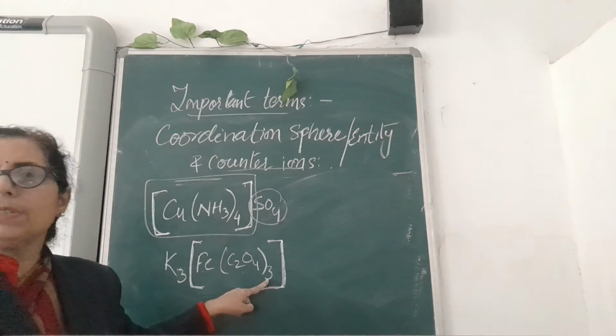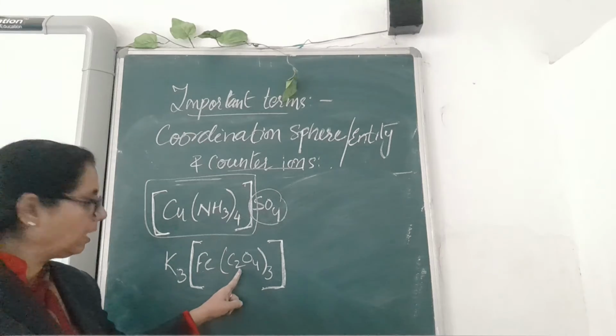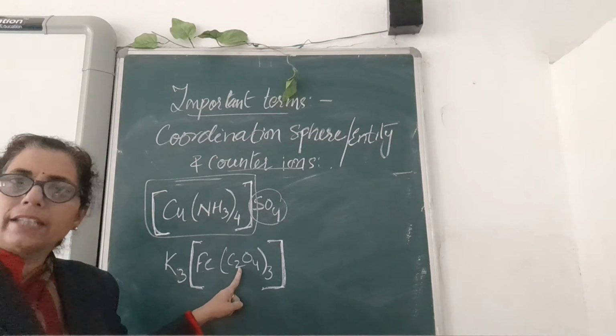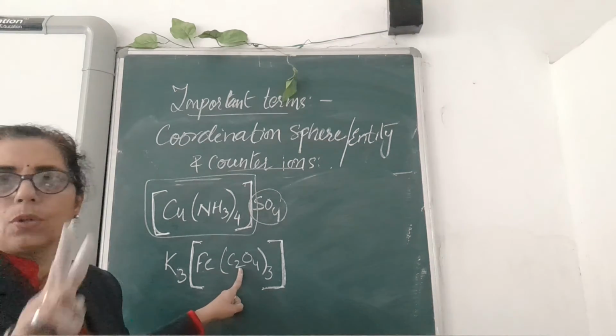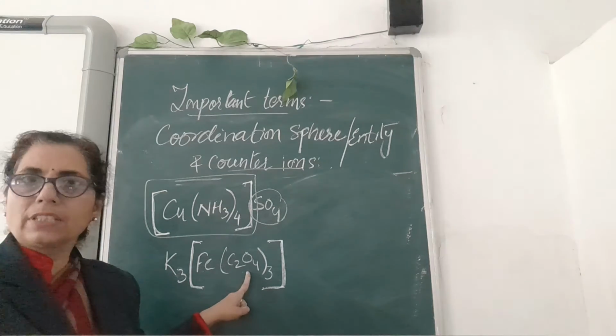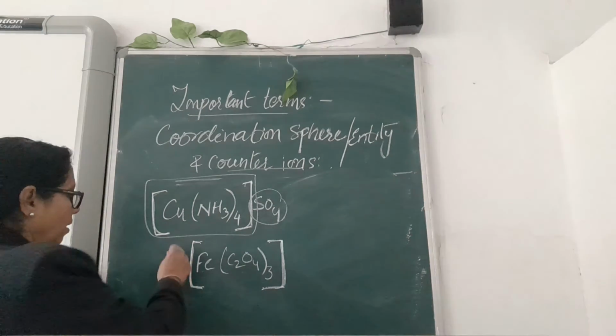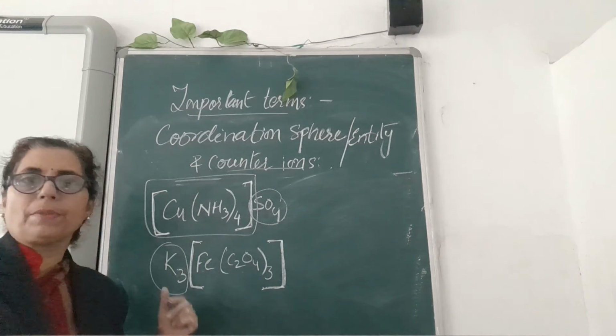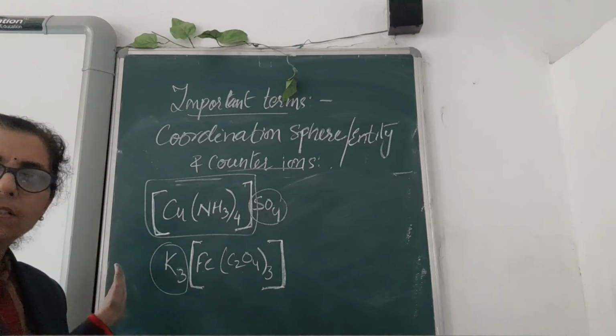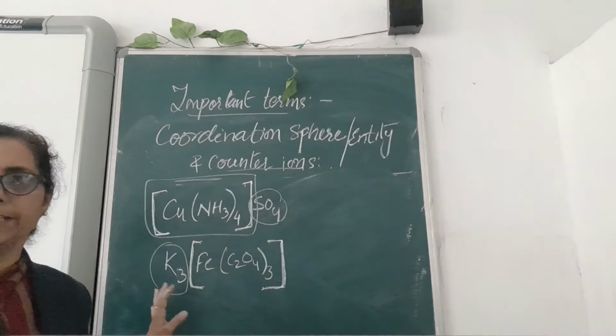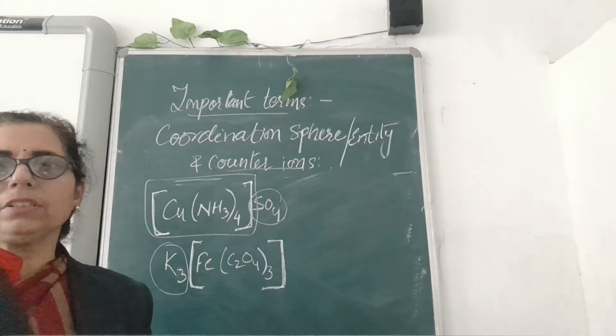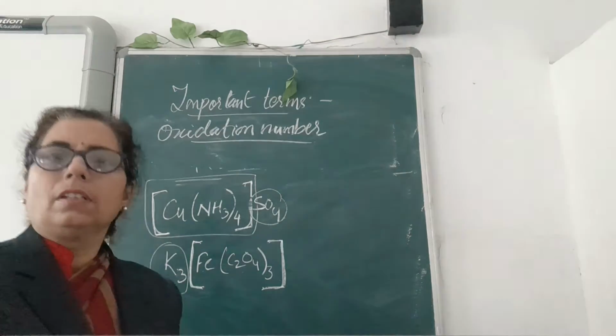Its coordination number will be 6, as each oxalate ion is attached to the central atom by 2 coordinate bonds. So the total will be 6, and the potassium present outside, you will call it a counter ion. Hope you have understood this term very nicely.